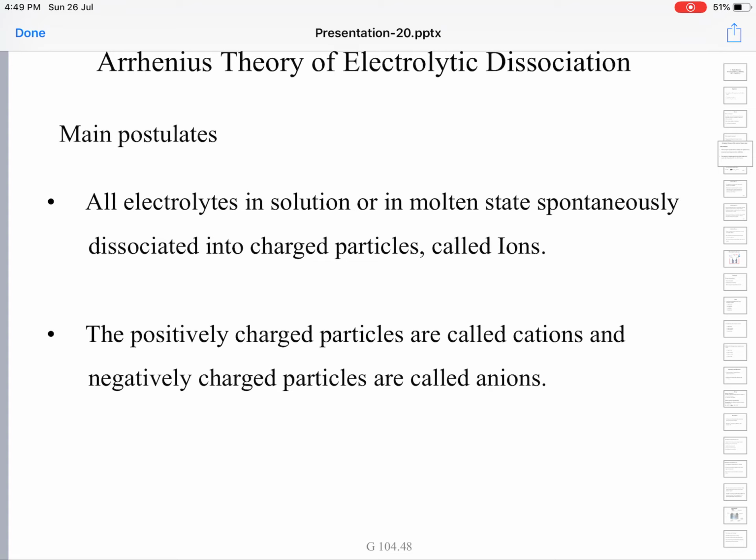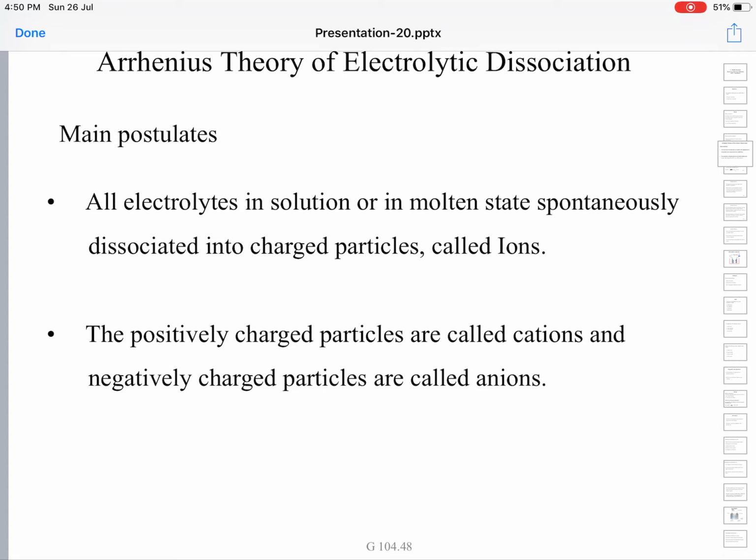So these are all electrolytes. All ionic compounds are electrolytes. These electrolytes undergo spontaneous dissociation or spontaneous ionization when dissolved in water or in the molten state. In the molten state or in the solution, ions are freely mobile, they can move from place to place.